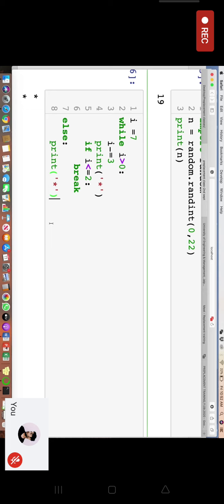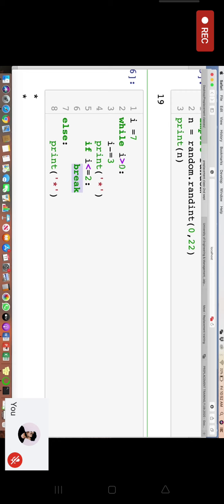So when we were talking about the control structures in the control structures class, I had spoken about this indentation, right? So this while loop, if this is false, then only this else condition gets executed. Otherwise, this else condition is never executed. This if condition just has the condition that is break. So once i reaches less than or equal to 2, it's going to break the while loop. So the first answer is i is equal to 7.